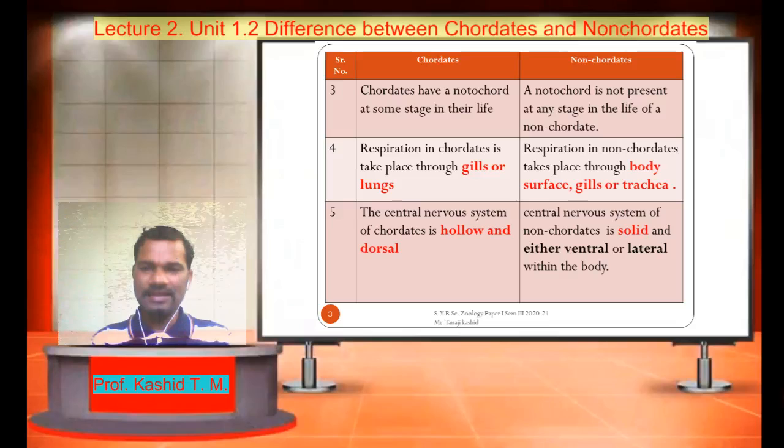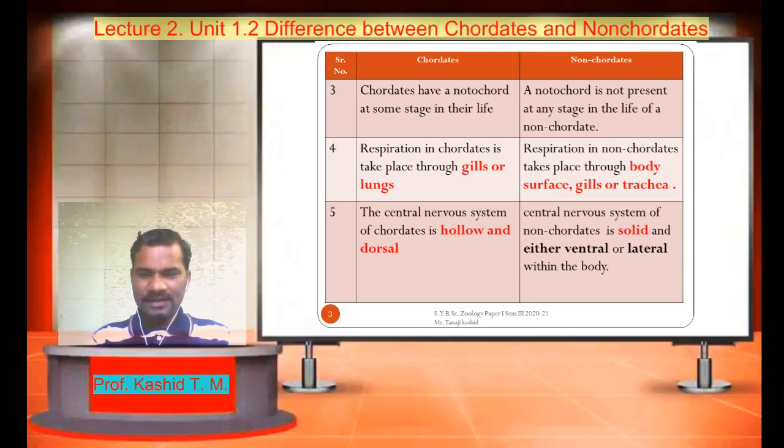in their life. But a notochord is not present at any stage in the life of a non-chordate. That is the main basic difference between chordates and non-chordates. Chordates have a notochord, while on the other hand, the non-chordates do not have a notochord. Isn't it? Okay. The respiration in chordates takes place through gills or lungs, whereas the respiration in non-chordates takes place through the body surface, gills or trachea.